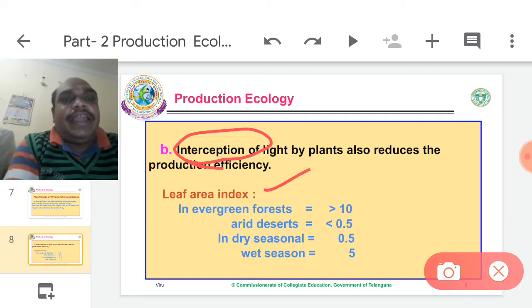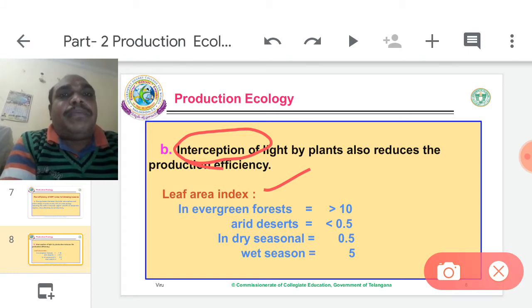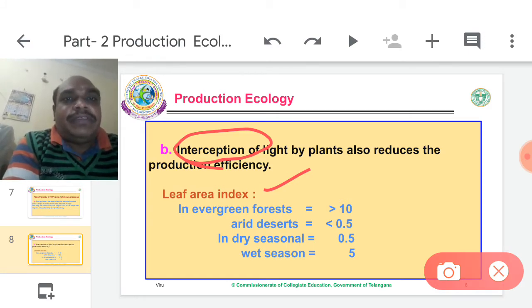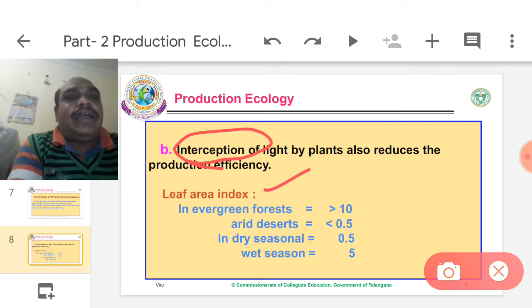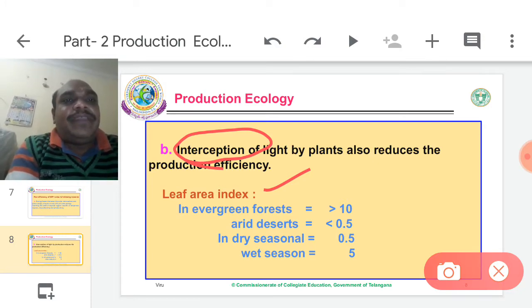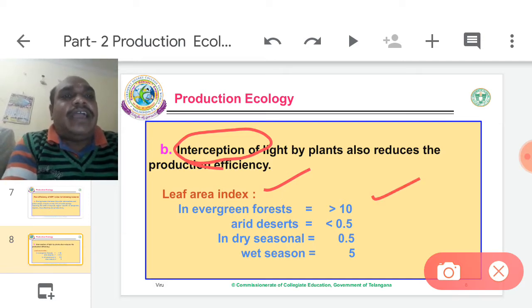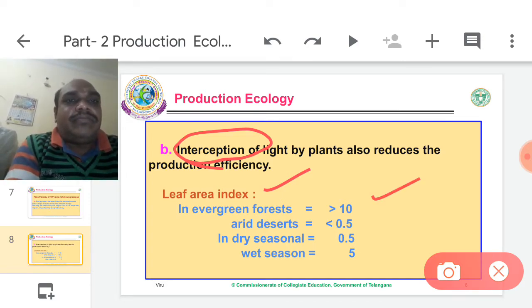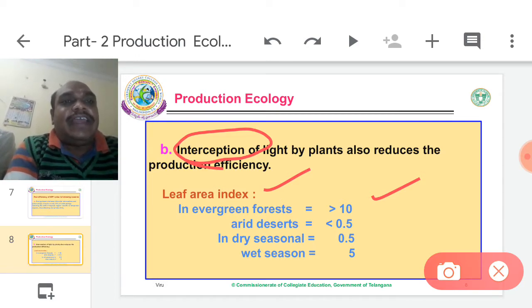Leaf area index. Some leaf surfaces are hard, made up of multiple epidermis, hairy, wax coated, etc. The reasons vary from species to species and zone to zone. Depending on the leaf area index, evergreen forest has greater than 10, so the interception efficiency is greater than 10.